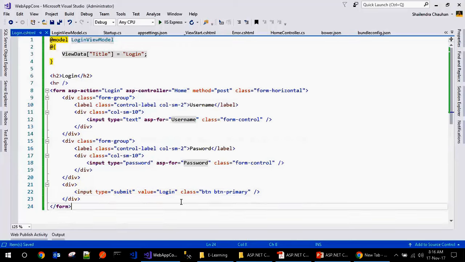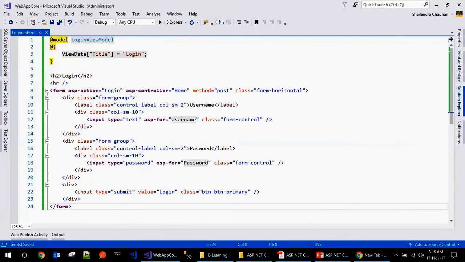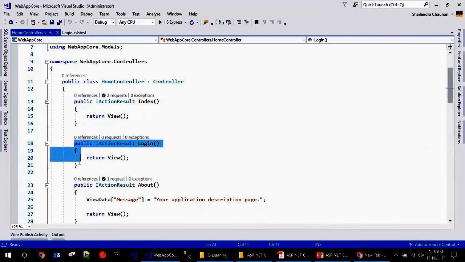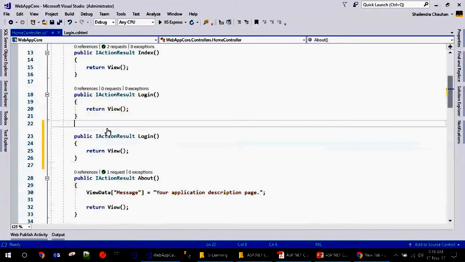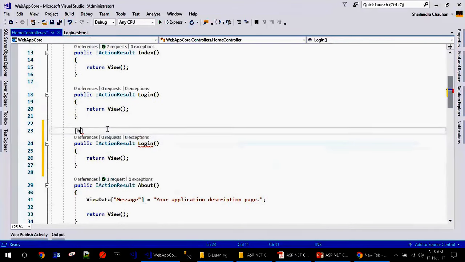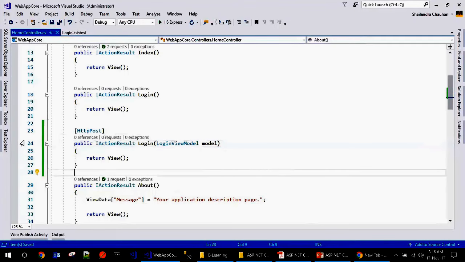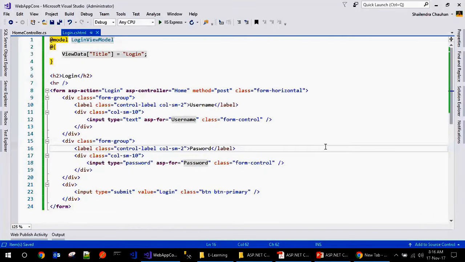So when you click on this button, obviously we have to receive the value on the server side. So the value we can receive in the home controller using the post method. So just copy here and now define the action using HTTP post for accessing the value. And the model we have defined is the login view model in the model. I can access its value. So we can directly run this page.